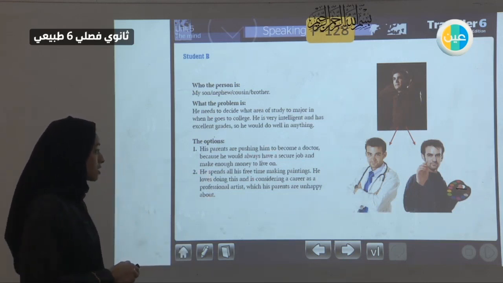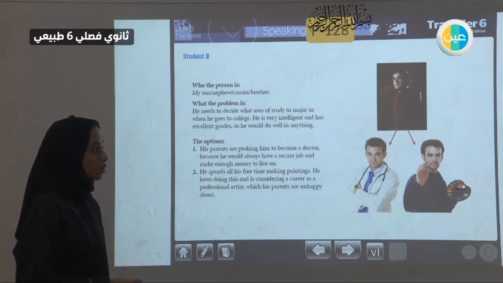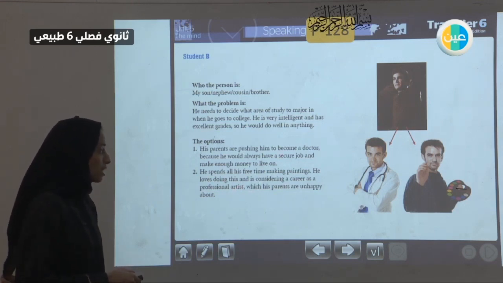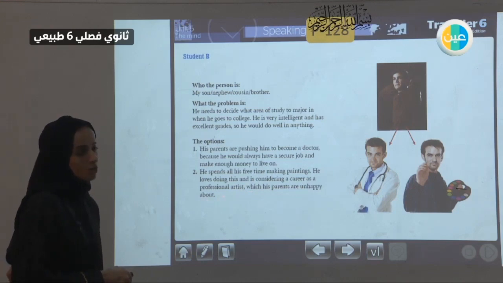The other option is he spends all his free time making paintings. So he is a painter, he likes painting and drawing pictures. He's just like Van Gogh. He loves doing this and is considering a career as a professional artist. So he doesn't want to be a doctor, he wants to be a professional artist. He wants to draw, which his parents are unhappy about. So what is the problem? He wants something that his parents don't want.